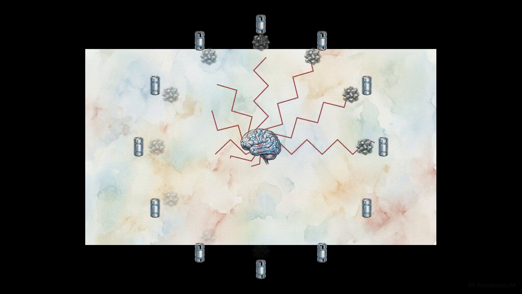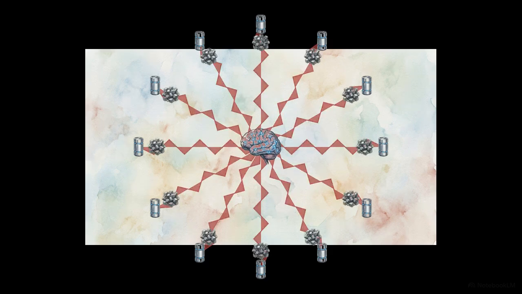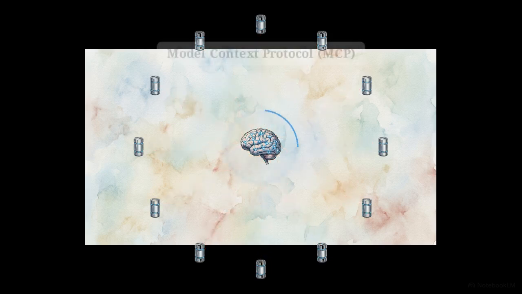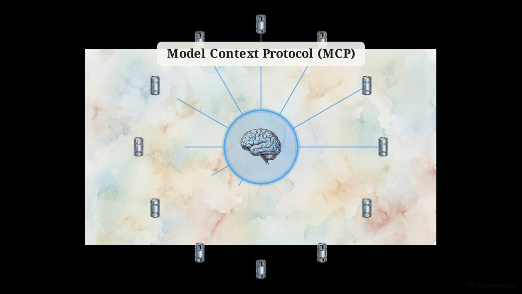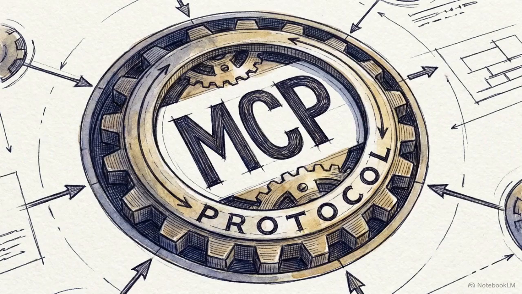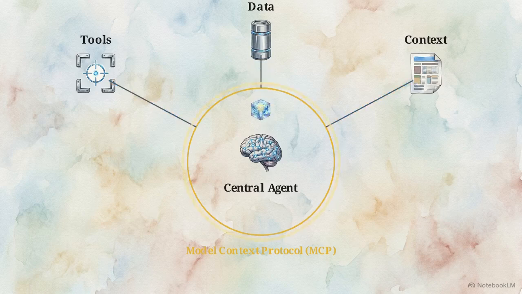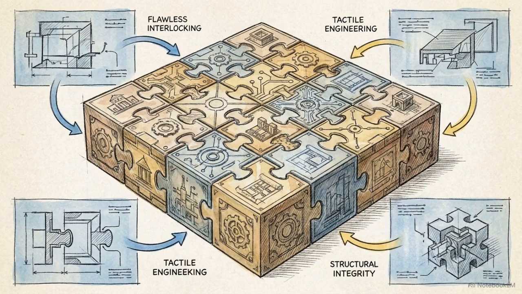Writing custom point-to-point APIs for every single integration creates a brittle, unscalable mess. It is a practice that will fail the exam standard. The correct architectural solution is the Model Context Protocol, or MCP. MCP acts as an open standard translation layer. It allows AI models to securely invoke external tools and read contextual data from those silos without requiring hard-coded custom integrations. This guarantees interoperability across the entire suite of Microsoft 365 and Dynamics 365 applications.